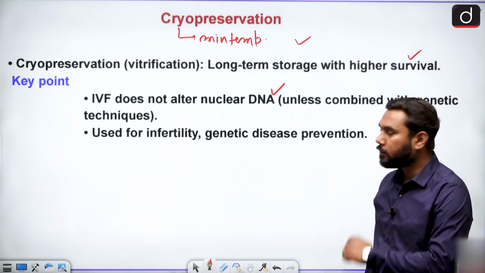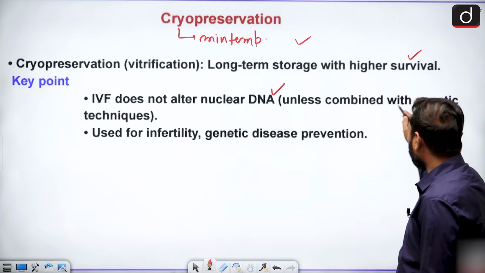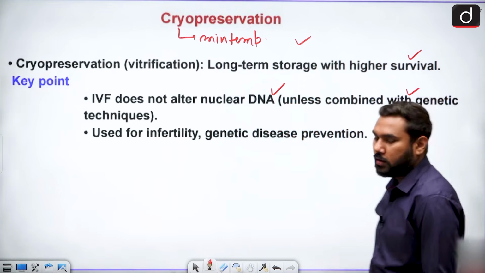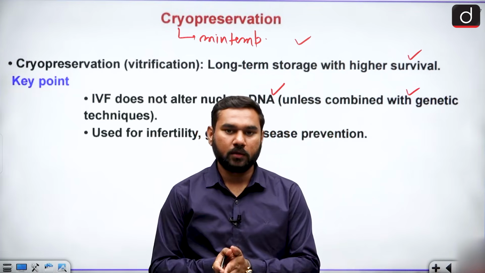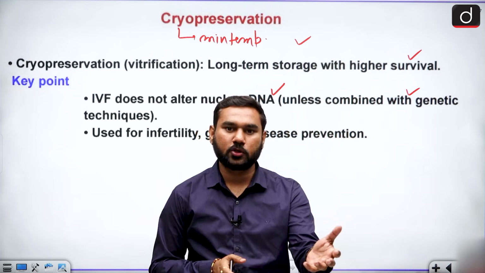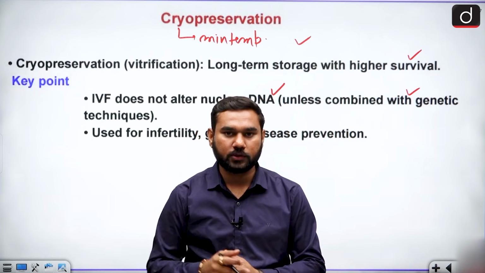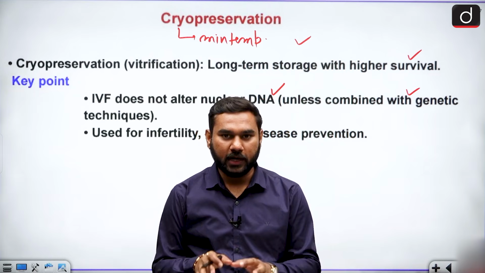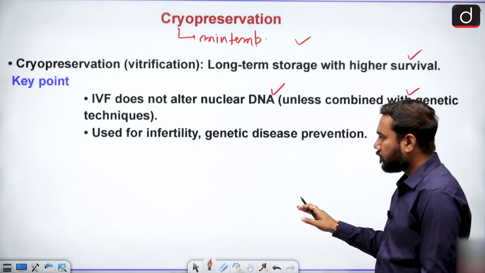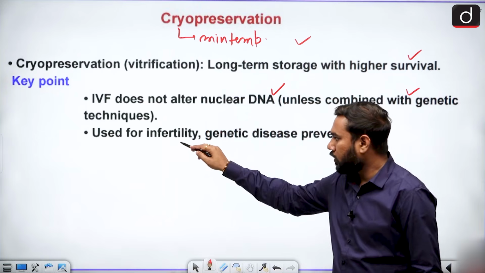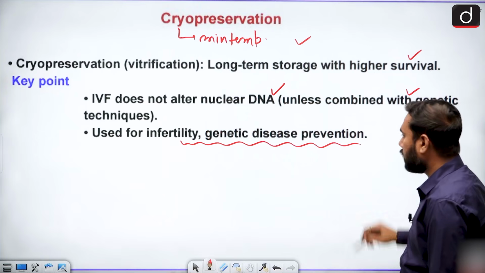That's why it is allowed, unless combined with genetic techniques. As I told you, we cannot change the structure of a baby, but one couple can select the structure of ovum and select the structure of sperm. So the baby can be designed, but in a natural way, not by biotech processes. This can be used for infertility and genetic disease prevention.